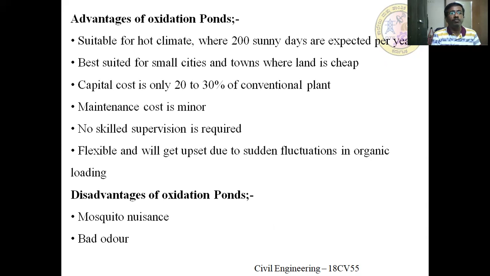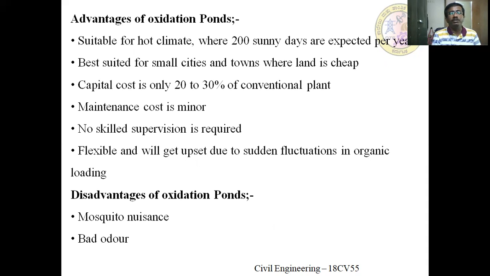Advantage of oxidation pond: it is suitable for hot climates, which means that if it is a hot climate, then it is suitable. If it is winter, then it is not effective. Where 200 sunny days are expected per year, this is the best example for India. It is the best example in Indian conditions. It is very effective.